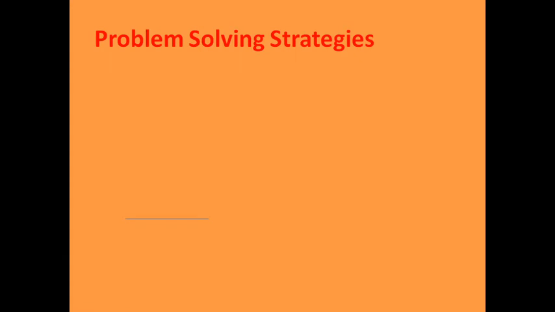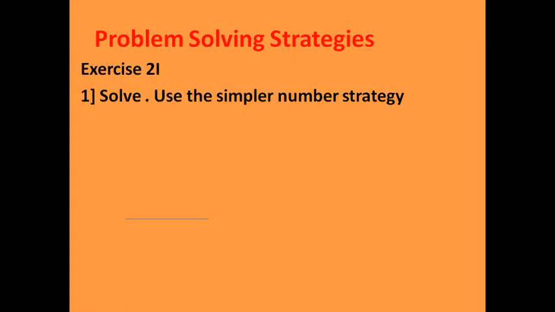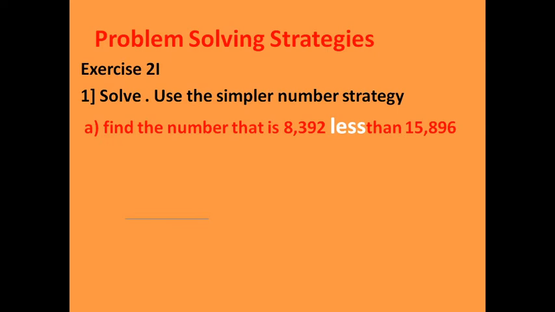Here, problem solving strategies, exercise 2I. Solve using the simpler number strategies. Here, find the number that is 8,392 less than 15,896. So like this, take care about "less".